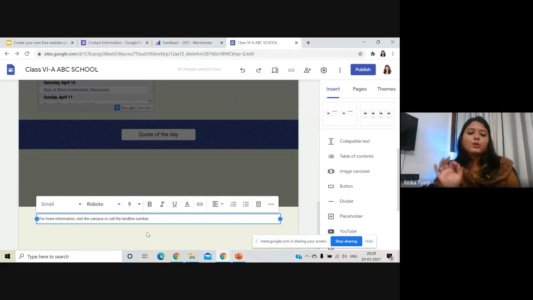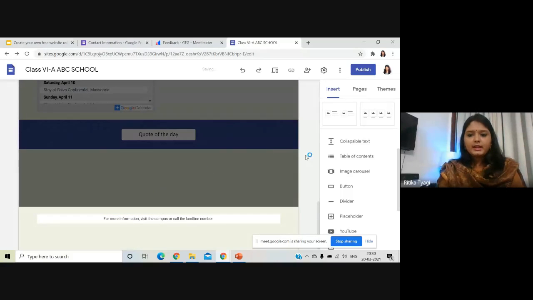Now, I want to give a quick tip. Do not put any picture. Do not put a lot of text in the footer because that doesn't look good. So make sure you're putting only a little bit of text as footer. And this is done.